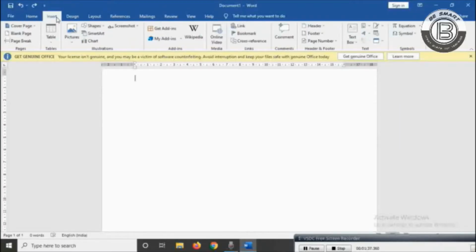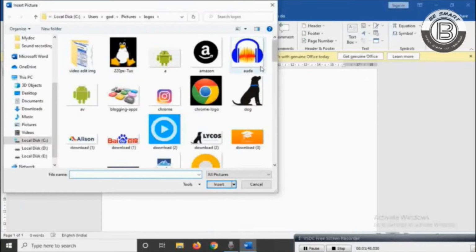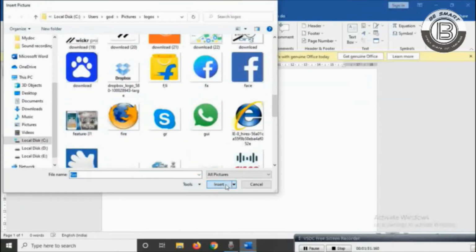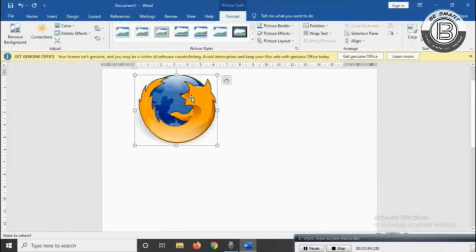The next one is inserting pictures. Select the Picture option in the Insert menu. You can insert the picture either from your device or online. To insert from your device, choose This Device, select the picture you need to insert and give OK.